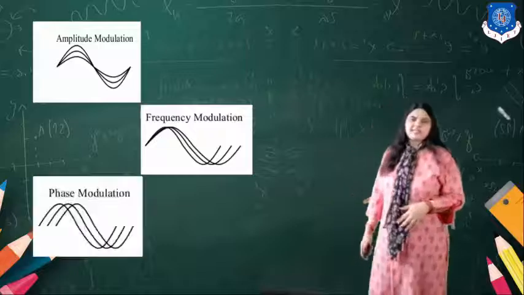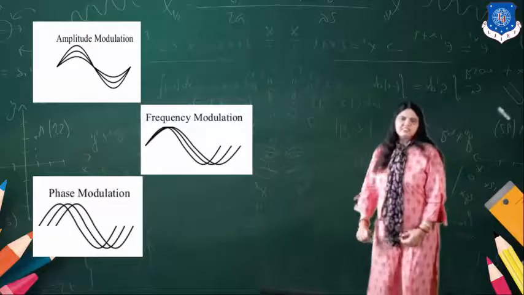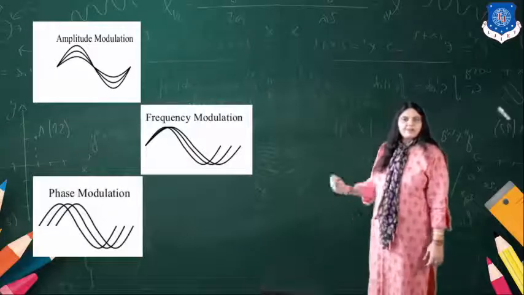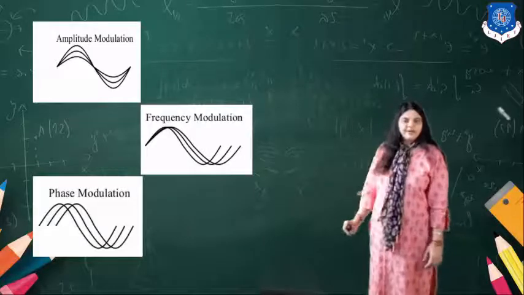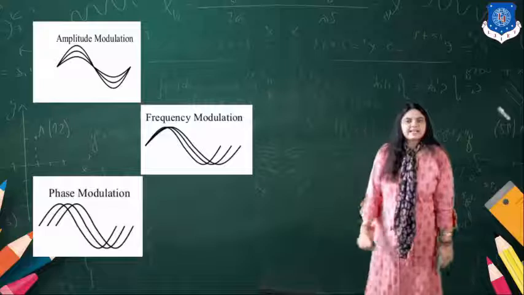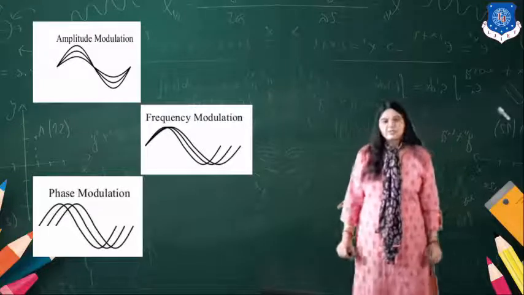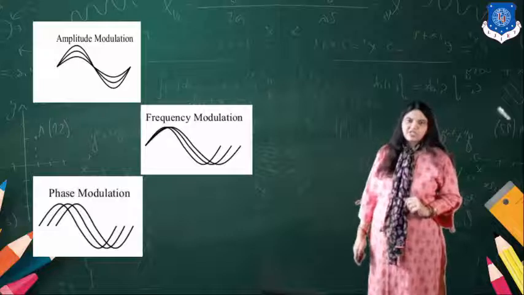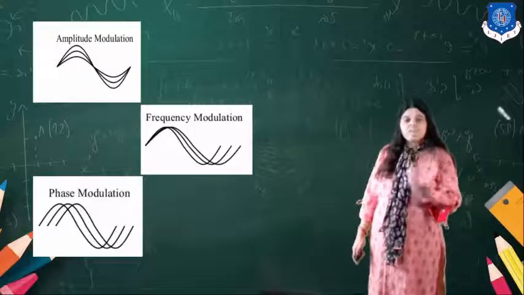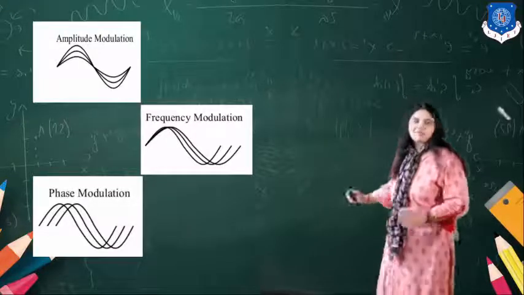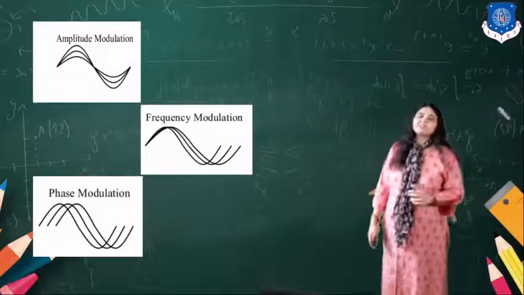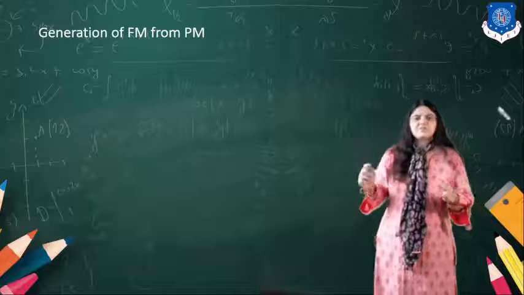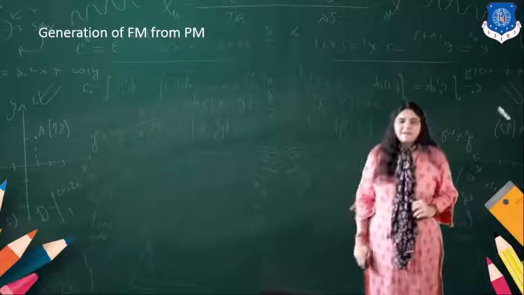Now here you can see the overview: the amplitude modulated output, the frequency modulated output, and the phase modulated output. In the amplitude modulation, the carrier amplitude is changing. In the frequency modulation, the carrier frequency is changing, and in the phase modulation, the carrier phase is changing. Now, there is a relation between the PM and the FM.